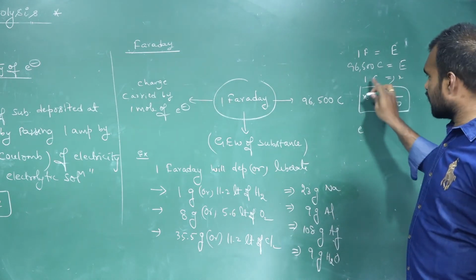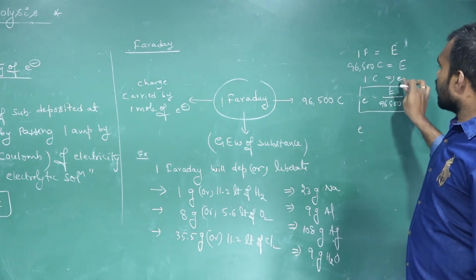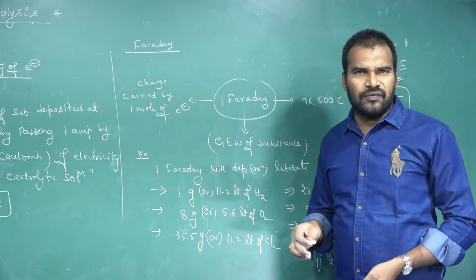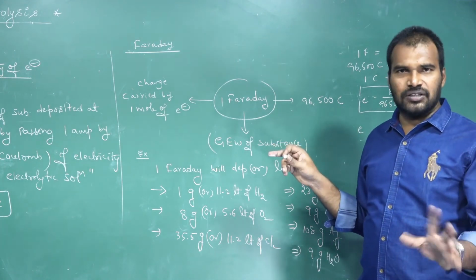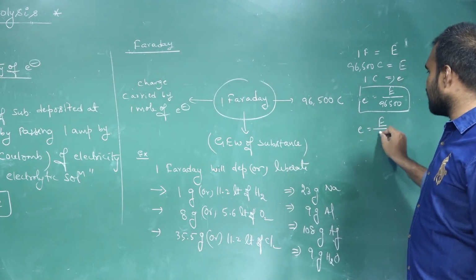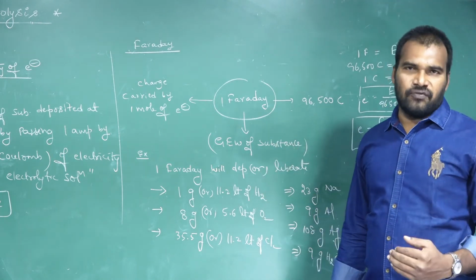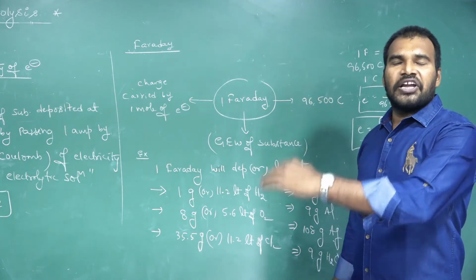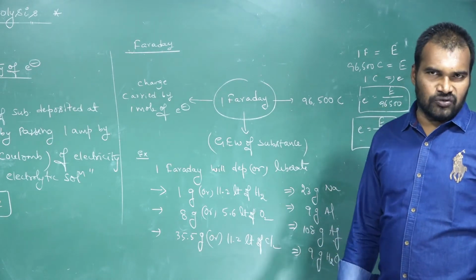So here it's nothing but the weight, small e. The amount of the substance deposited when we pass 1 coulomb of electricity, we call electrochemical equivalent. So small e is equal to E by 96,500. 96,500 is nothing but Faraday, F. So small e is equal to capital E by F. Electrochemical equivalent is nothing but the ratio between gram equivalent weight and F, 96,500.